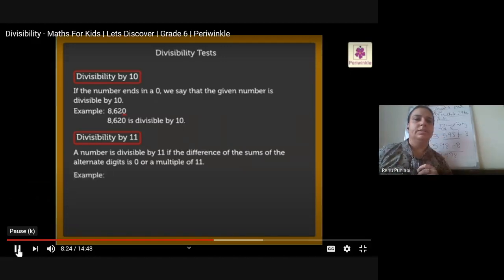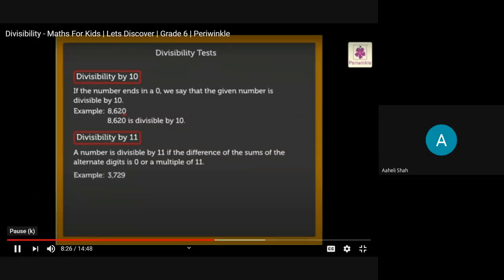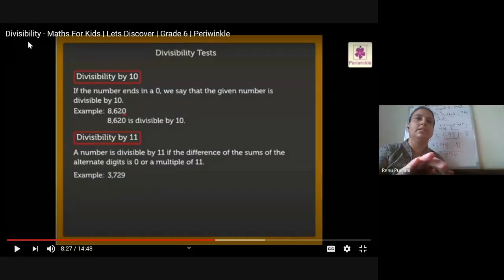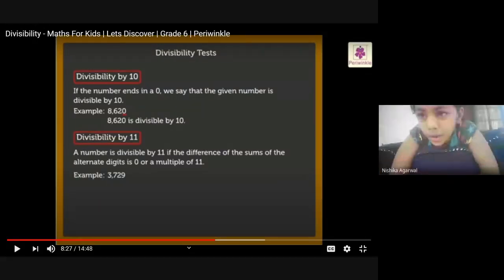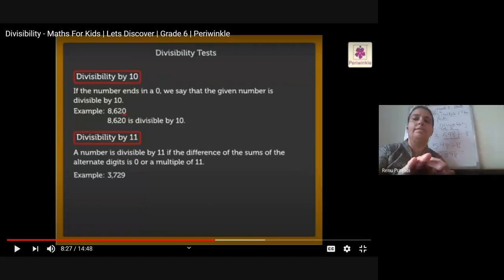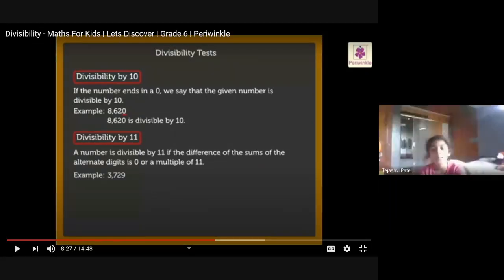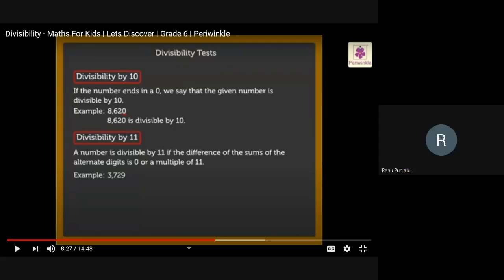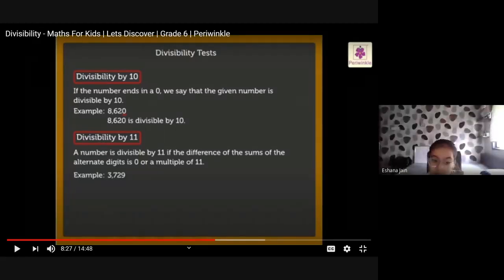For example... Ma'am, it is not visible. Which child is this? Ma'am, it is clearly visible. Yes, I will present it again. Wait a minute.